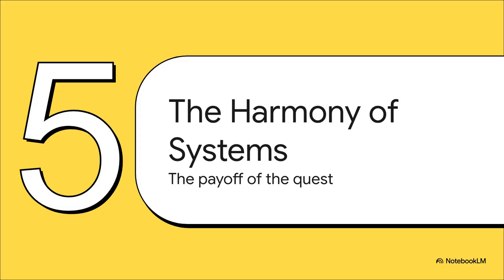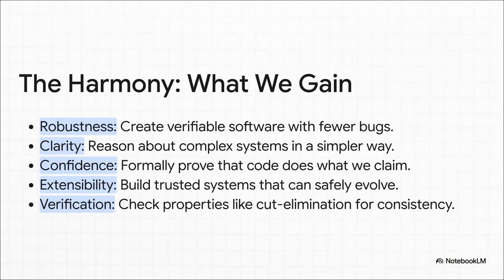So, what does this deep, incredible harmony between proofs and programs actually give us? What's the big payoff at the end of this quest? Well, the payoff is immense. We gain robustness because we can create verifiably correct software. We gain clarity by simplifying how we even think about code. But honestly, the most important thing we gain is confidence, the kind of mathematical certainty that our systems do precisely what we say they do. And that lets us build trusted systems that can grow and evolve safely.